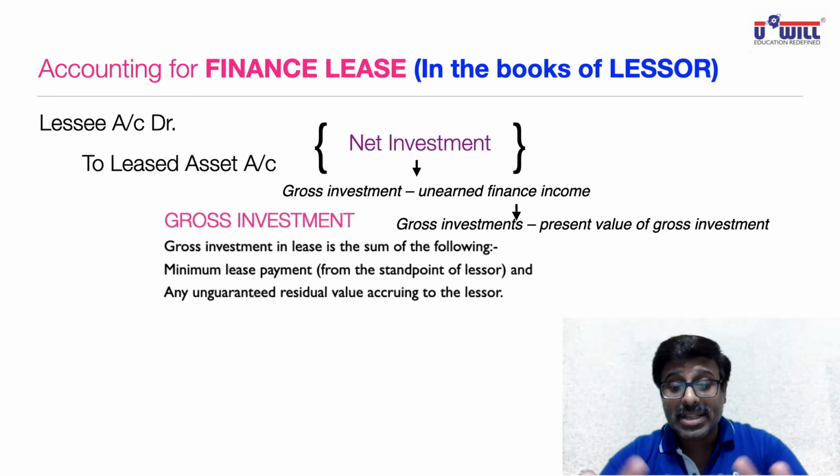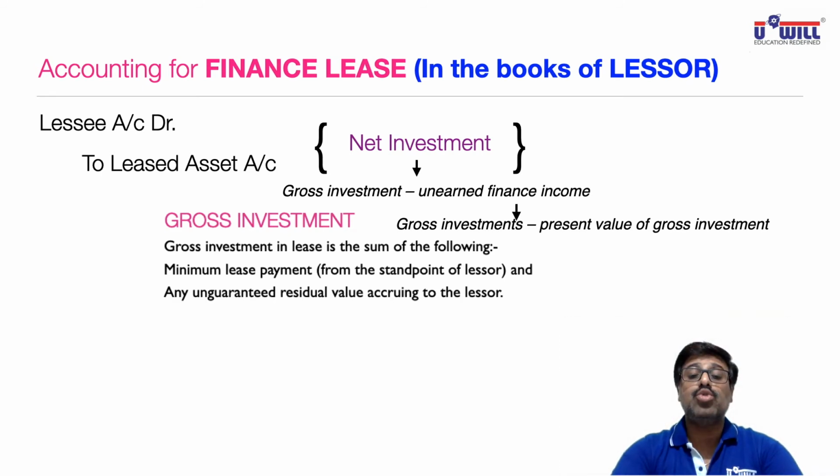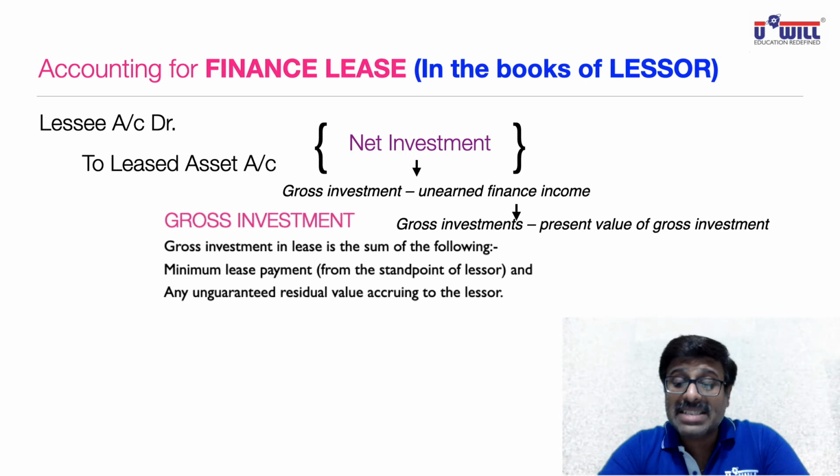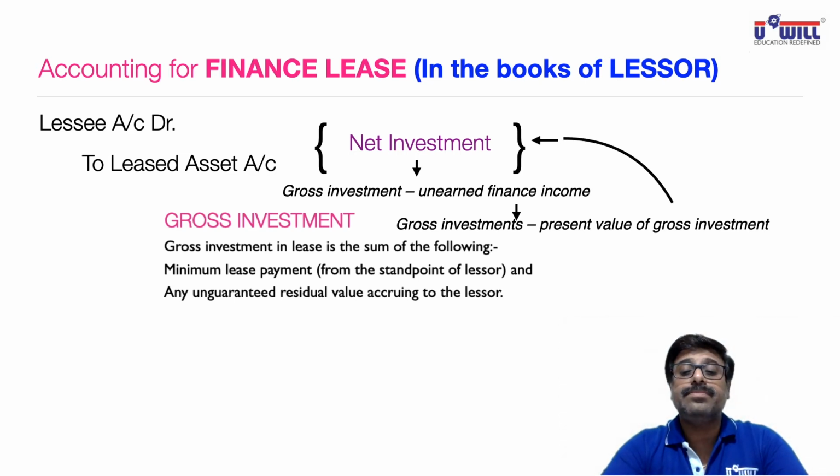Now if you read this complete portion, which is made so complicated by the accounting standard, what outcome do we conclude over here? We conclude that this present value of gross investment itself is equal to net investment.